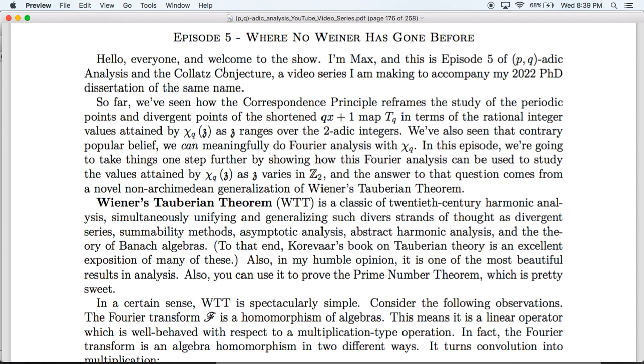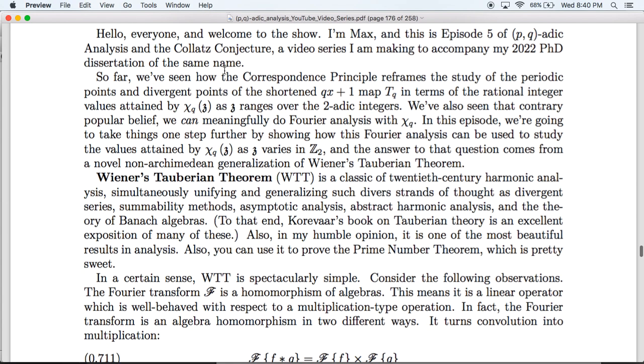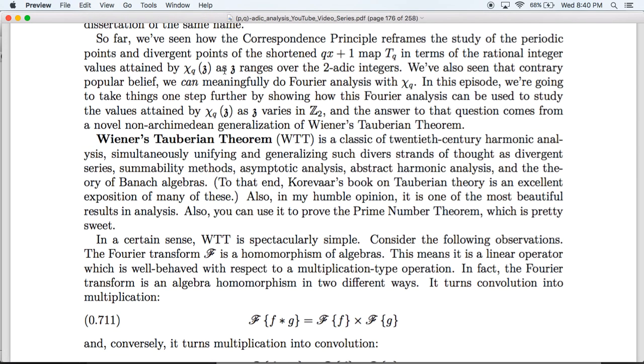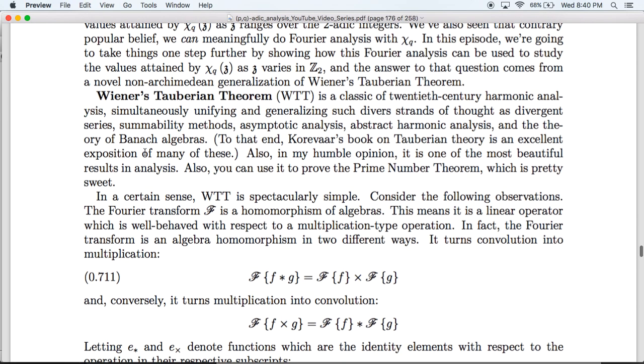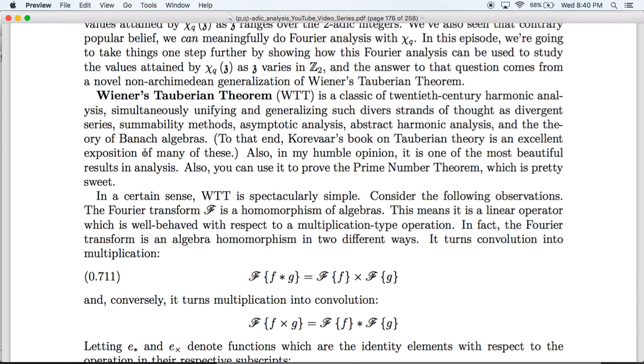So, in a certain sense, the WTT is spectacularly simple. I mean, it's the kind of simple where it seems obvious and uninteresting. Consider the following. The Fourier transform F is a homomorphism of algebras. This comes from the convolution theorem. In particular, it is a homomorphism of algebras in two different ways.